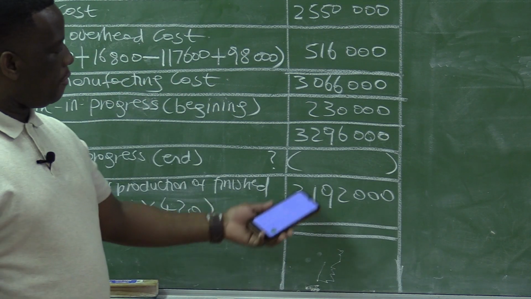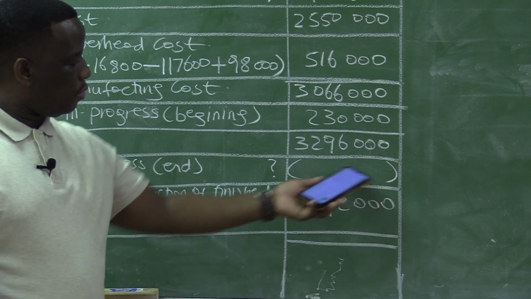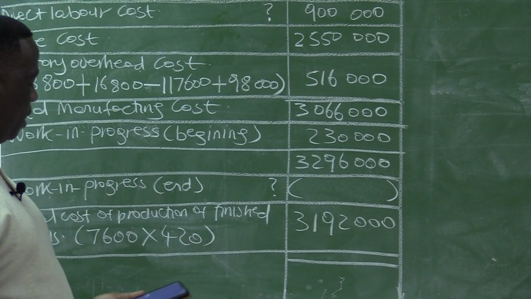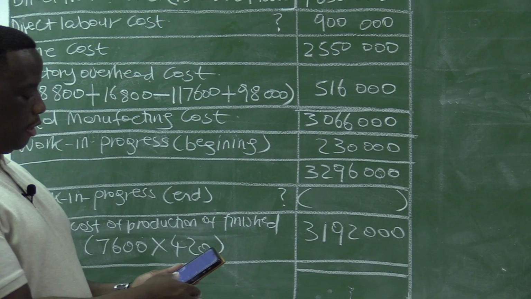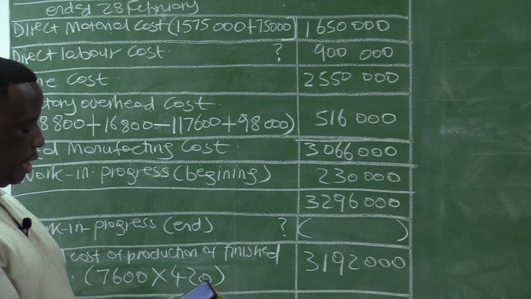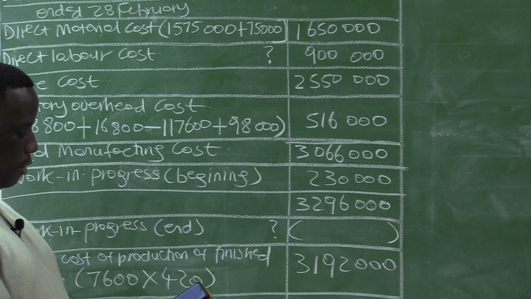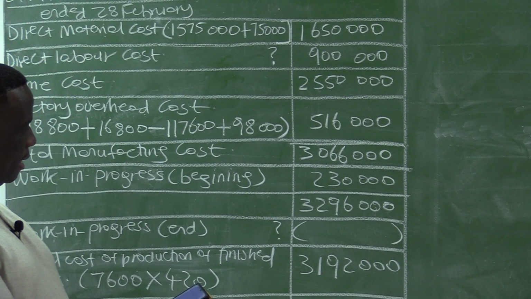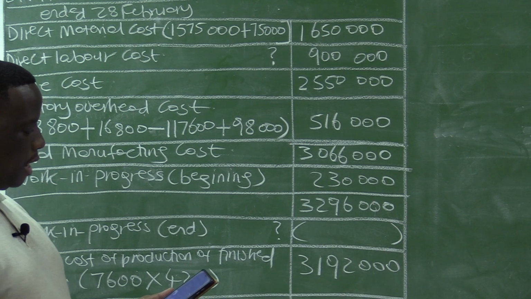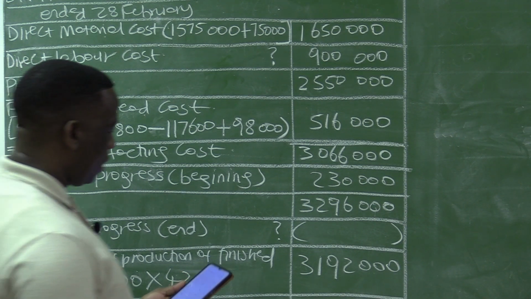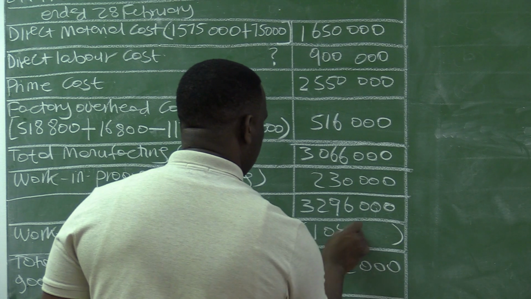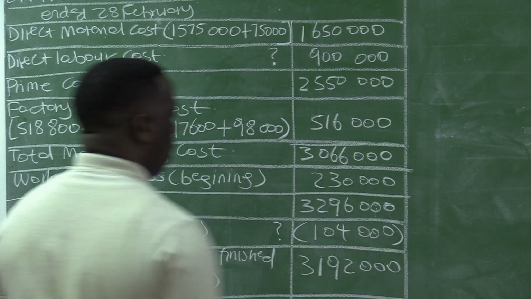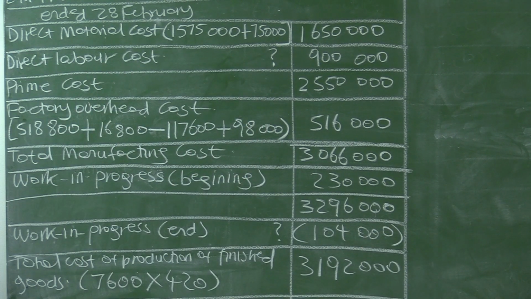And if you reverse to this amount, we can get the amount that is supposed to be the work in progress at the end. It will be 3,192,000 minus 3,296,000. The answer will be in brackets, which is 104,000. So our work in progress at the end is 104,000.